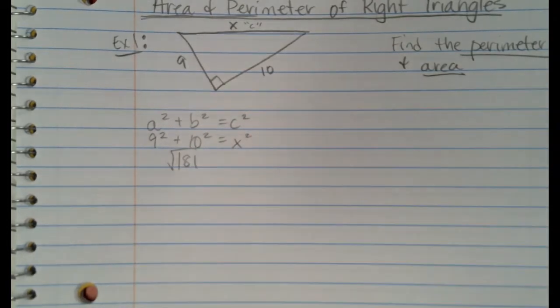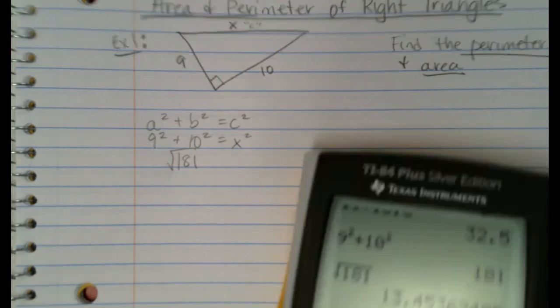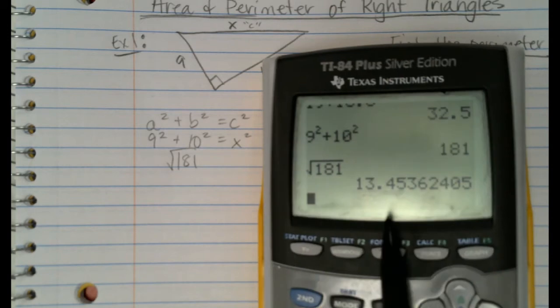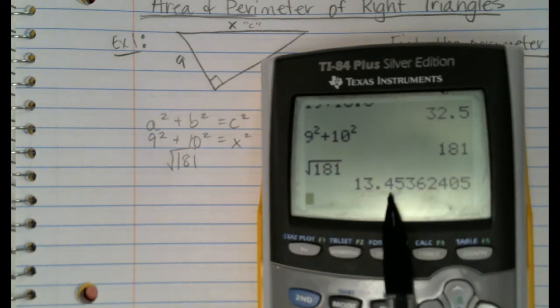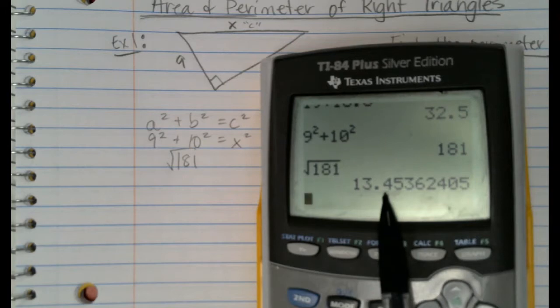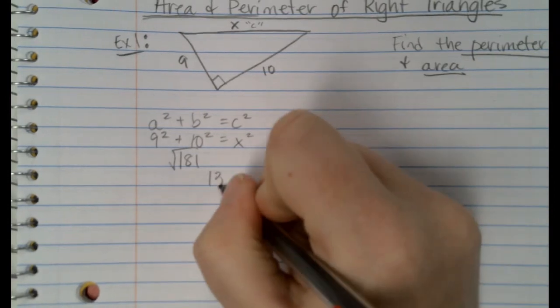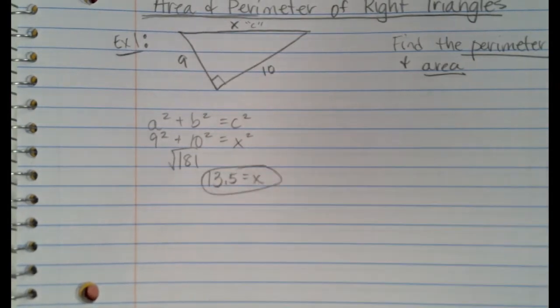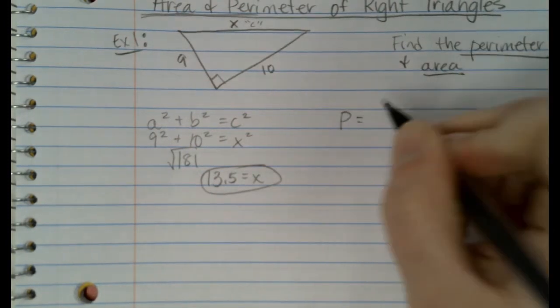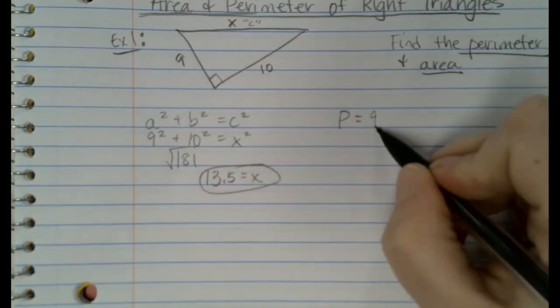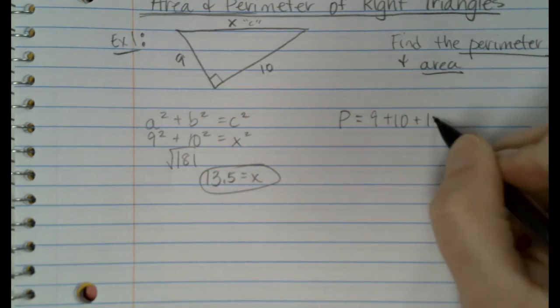And then what do we do? Square root. Today we're going to round to 1 decimal place just to make things easier, because with area and perimeter, I don't really want us dealing with 2 decimal places. So for today, we're rounding to 1 decimal place. Should this 4 stay a 4 or go up? It should go up to a 5. So this is approximately 13.5 for our X. Now can we find our perimeter? Sure we can. Remember, just add up all your sides. We already knew the 9 and the 10, and now we know the other one is 13.5.